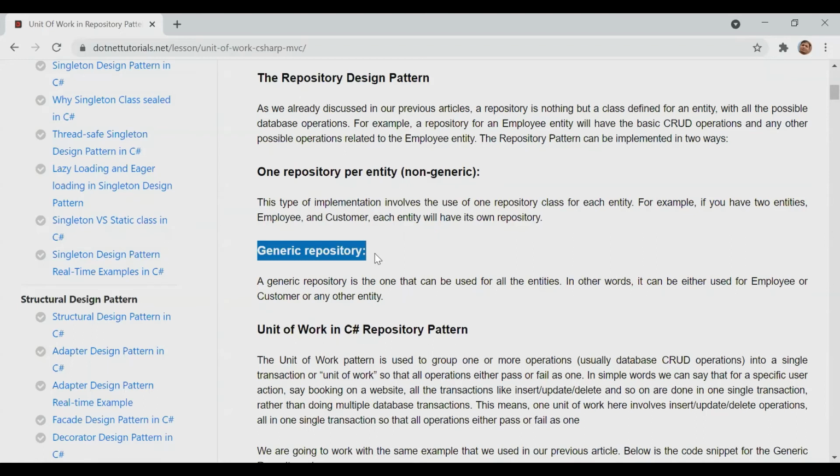So what I will do, I will create one generic repository and then I will create one employee repository. And inside employee, I will inherit that generic repository. So what will happen? I will get the advantage of generic as well as the specific logic which I need to perform only for this employee class. So that will be the use of generic with non-generic, which means we can use both in combination.